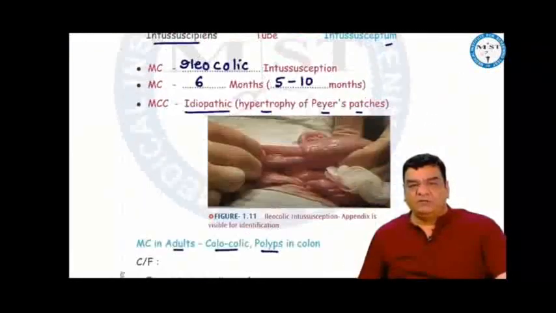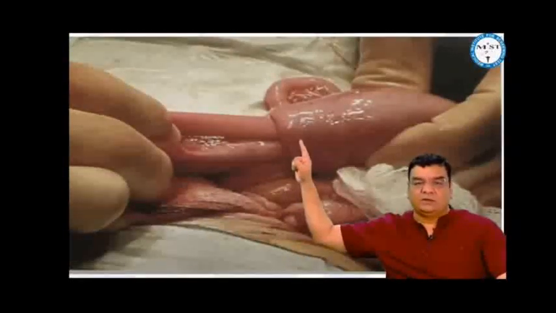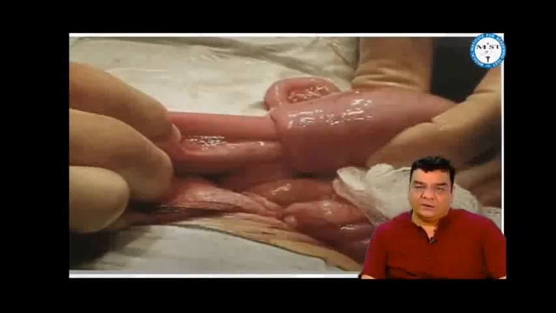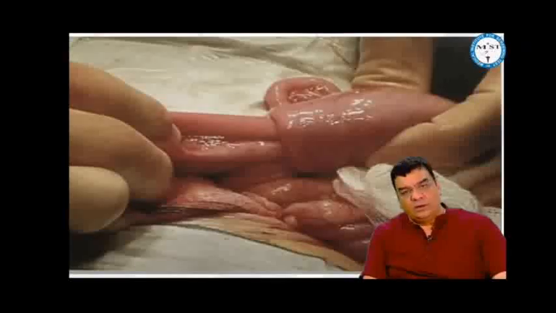Intussusception. This is simply invagination of one part of the intestine into the adjacent part, or telescoping of one portion of the intestine into the adjacent part. Most common is ileocolic, at 6 months, can be 5 to 10 months. The most common cause is idiopathic.